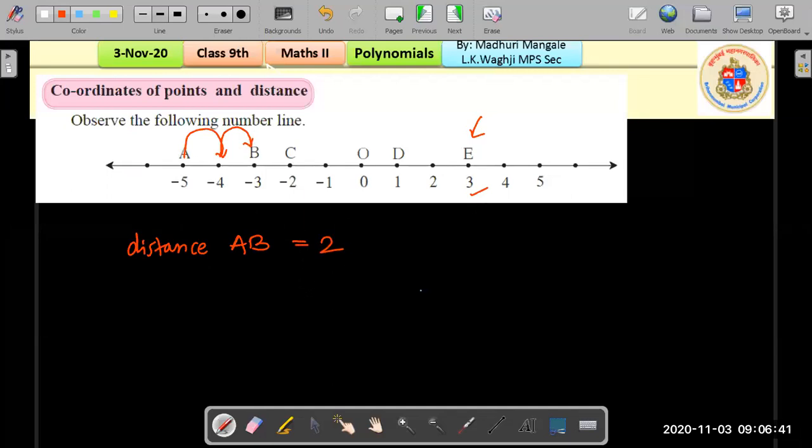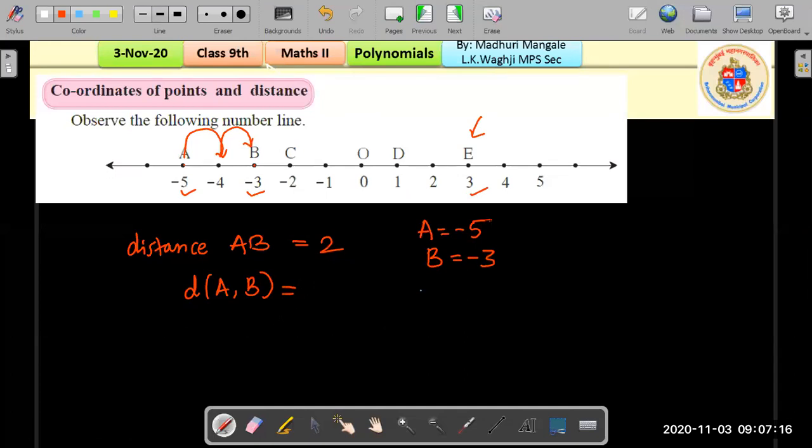The algebraic working of this is, we subtract the coordinates of these 2 points, A and B. Okay, and we represent it as distance A comma B, like that. All right, and we know the coordinate of A is equal to -5 and the coordinate of B is equal to -3. To find the distance, we subtract the smaller from the greater.